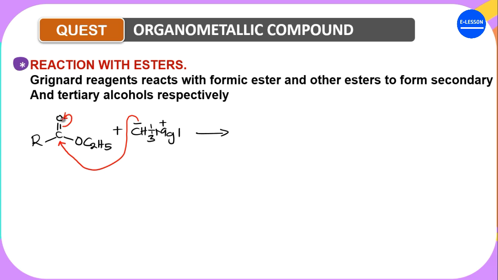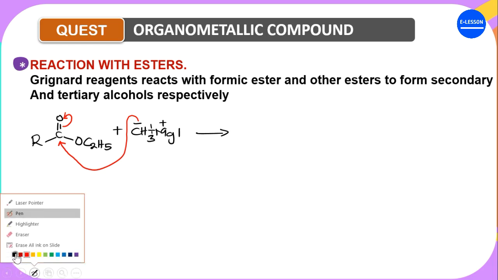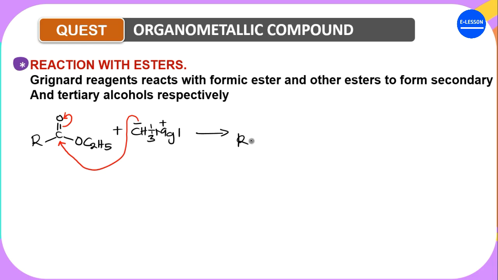Then when this comes up, it's going to form this product, which is R, C, O negative, and then this CH3 will be under here, and then you have OC2H5. Recall that you still have the MgI, so the MgI will come up here. Now, there is something that can be done.